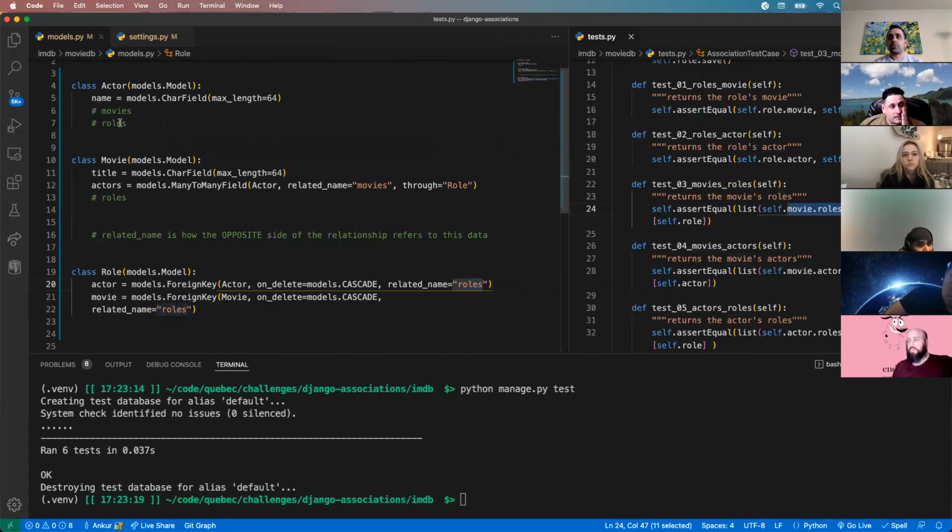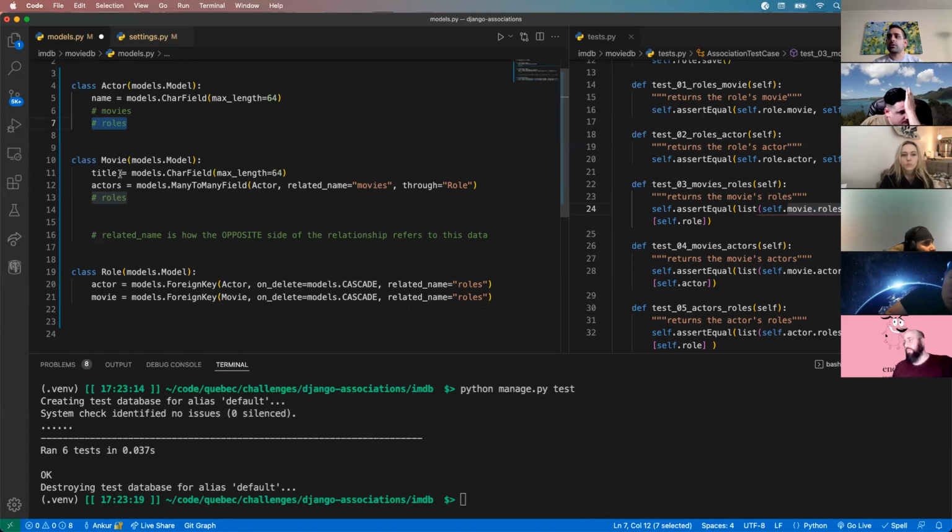So again, there's a difference between roles and movies, right? For an actor, if you want to know the movies, you hop through this relationship. If you want to know the roles, you use this relationship. But the important thing is related names. That's probably something that tripped some of you up, but we just want to make sure that the opposite side refers to the data that it wants.